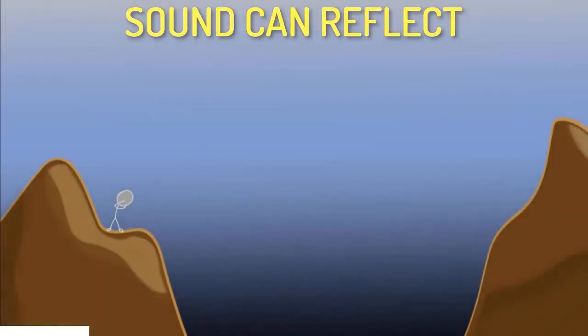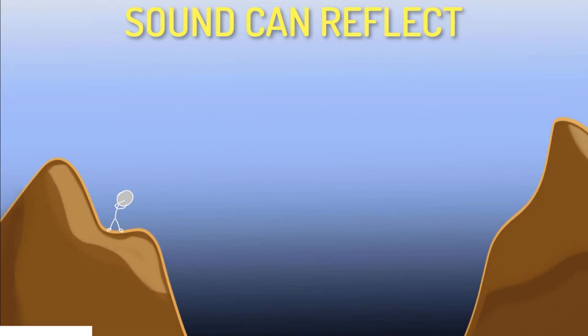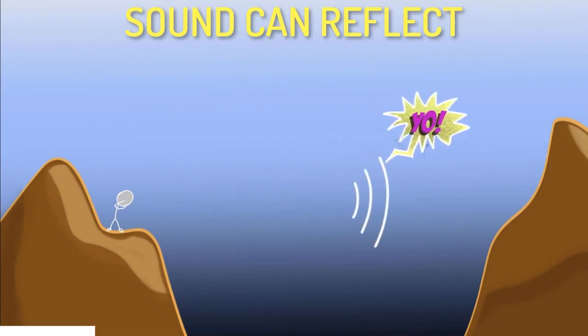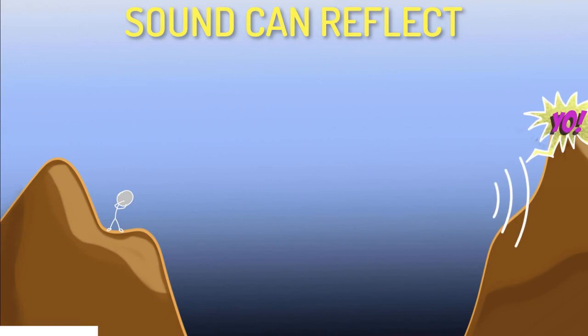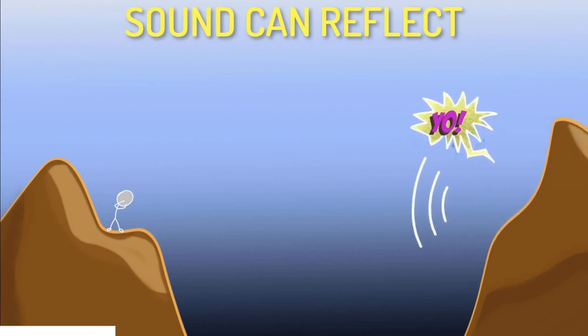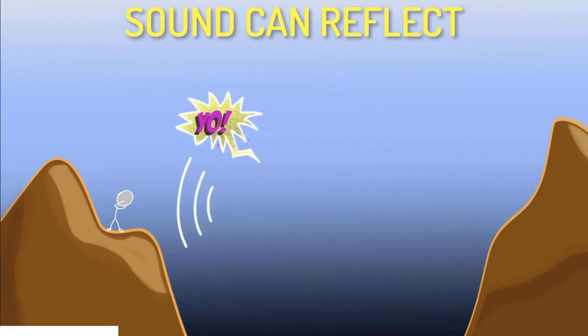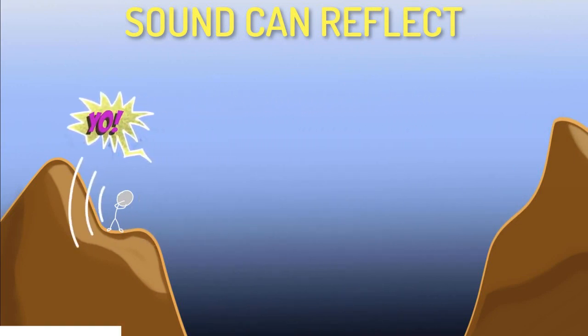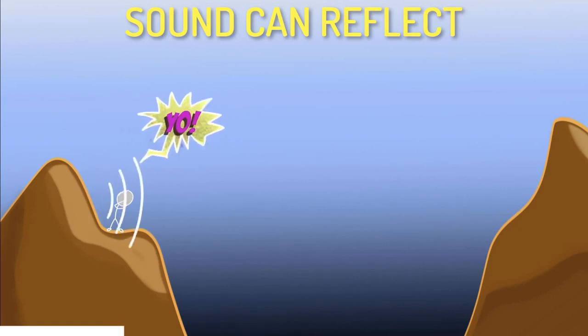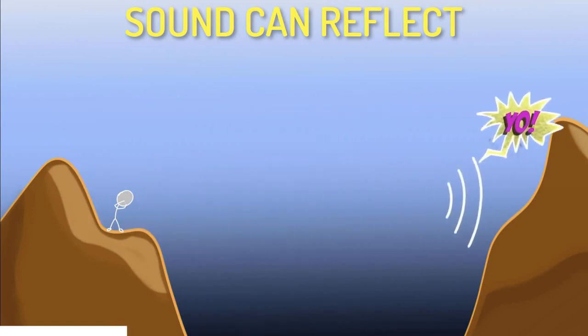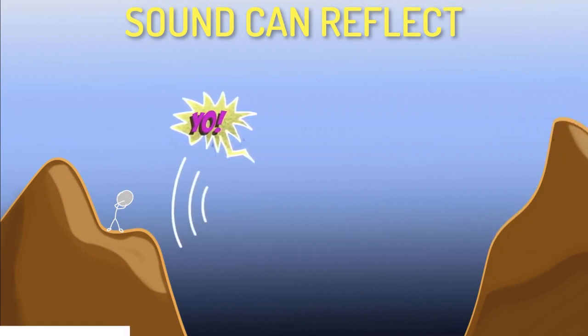So for example, when you're at the mountains and you shout, Yo! The sound waves keep traveling forward until they meet an obstacle, in this example, another mountain. And just like how when light waves or water waves hit an obstacle, some of it bounces back, similarly over here, some of our sound waves will also bounce off that mountain, making their way back towards you, and finally, you will hear a second yo. And this process can keep continuing, giving us multiple echoes.